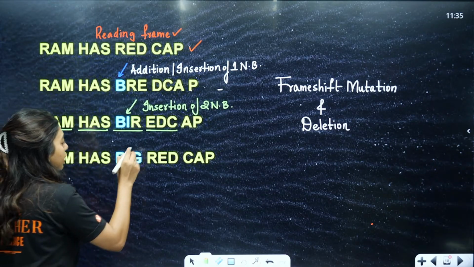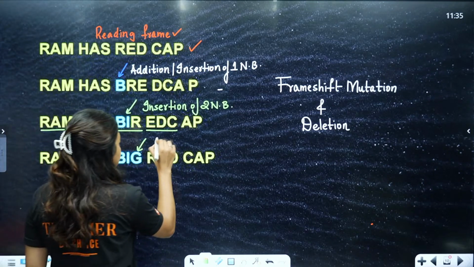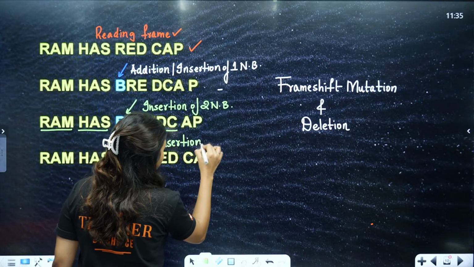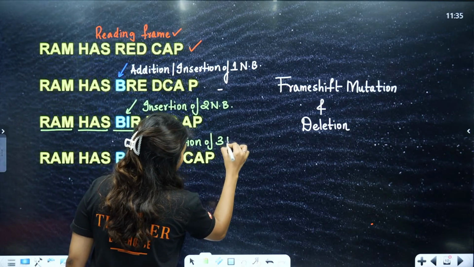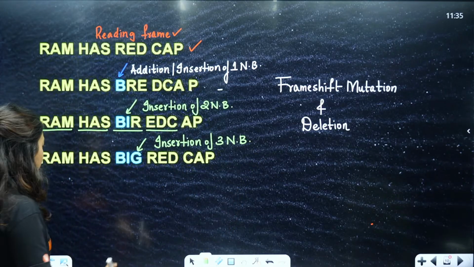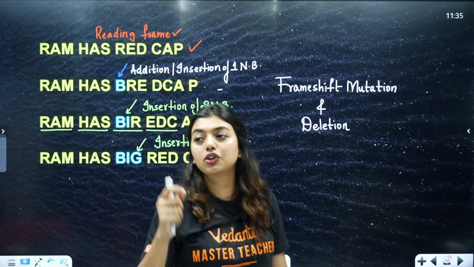Now let's see here, we have inserted the third letter. So insertion of three NB. When I insert the third nitrogenous base, I can read it properly as Ram has big red cap.